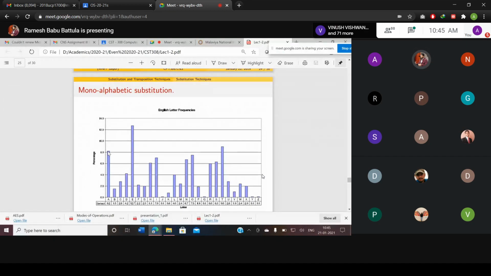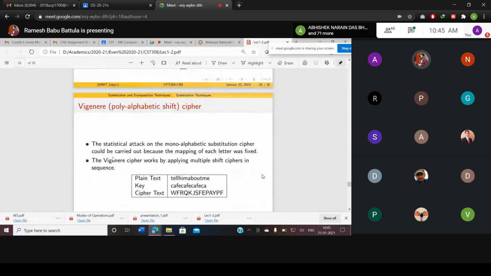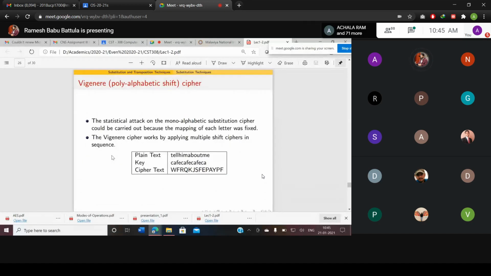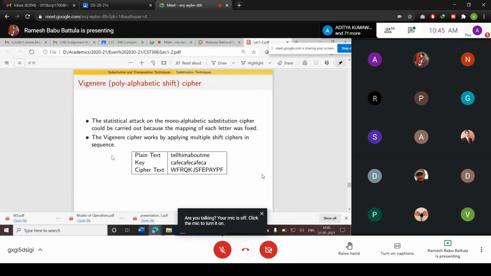Suppose you change the shift from 3 to 4, 5, 6, 7, or any random value from 1 to 25. That is very easy to analyze with the help of English letter frequencies. So that is also not good. That's why they modified it a little with the Vigenere cipher. The Vernam cipher is there. So many ciphers are there. All these ciphers we call classical cryptography mechanisms.